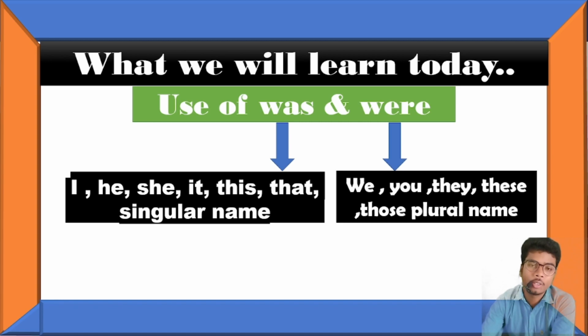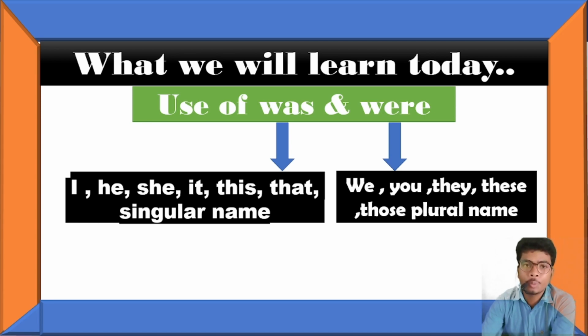The second side is use of were, used with plural things like we, you, they, these, those, or any plural name.